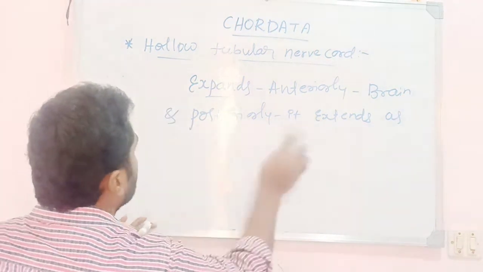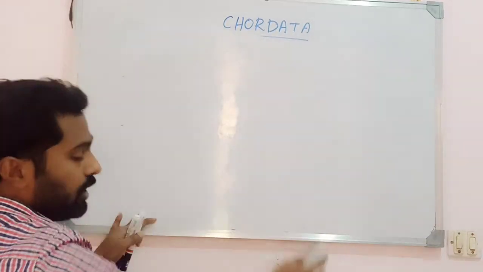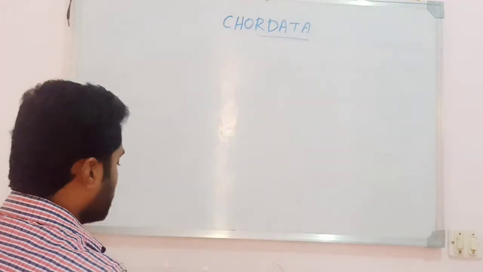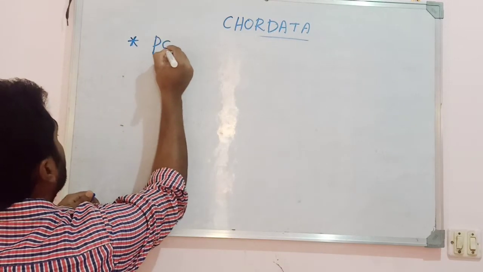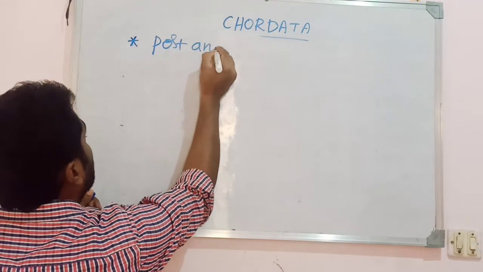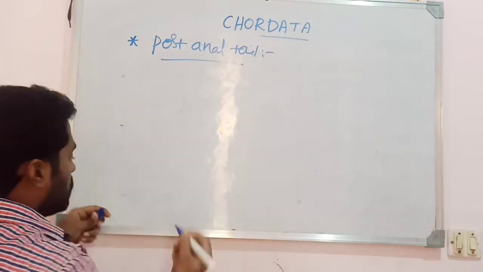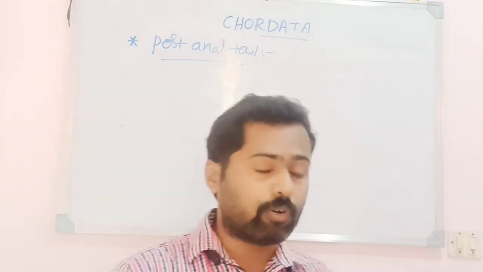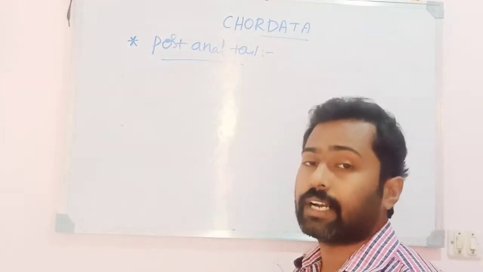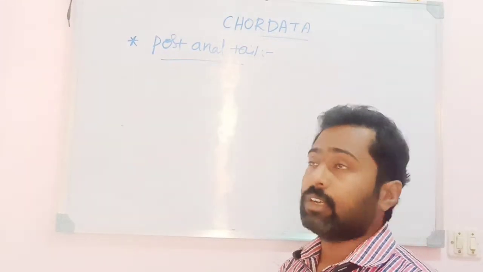Then the third property of chordates is the presence of a post-anal tail. Chordates are characterized by the presence of a post-anal tail. It is not found anywhere in other animals; it is found only in the chordates.